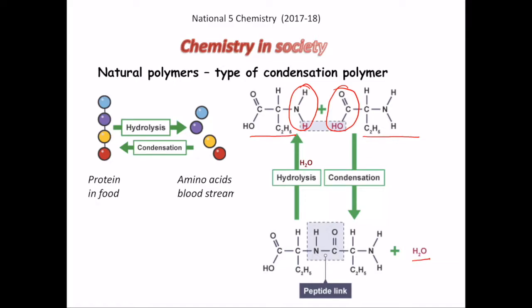The bond between the amine and the carboxylic acid group is called the peptide link. This peptide molecule can undergo hydrolysis with one water molecule, forming the respective amino acids.